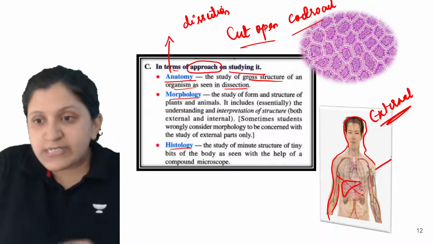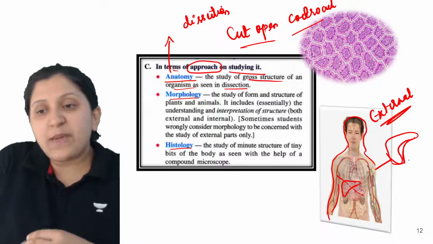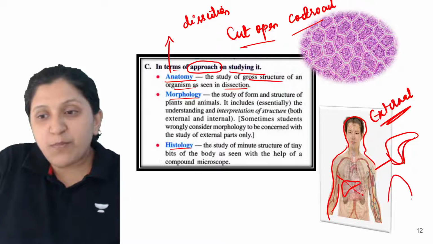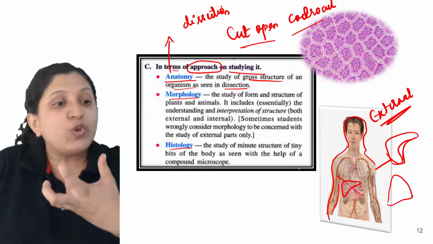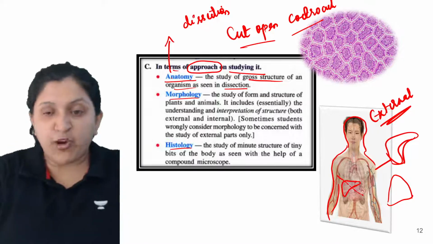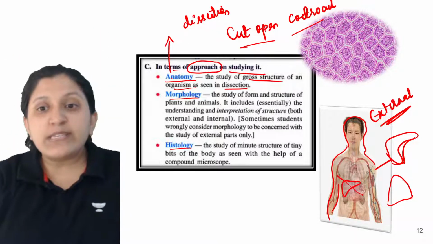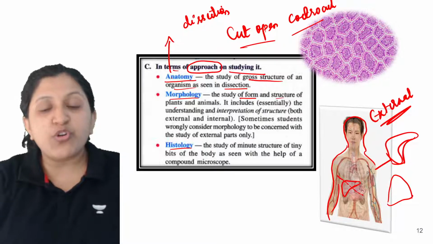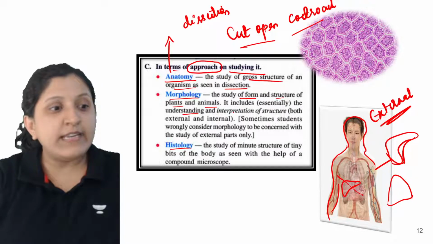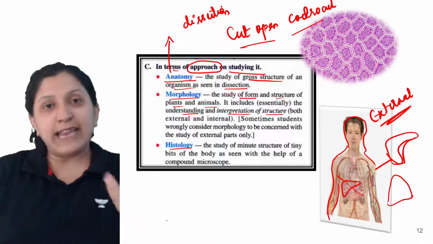Now what is the shape of this liver? And what is the shape of the lung? So you will be looking at internal organs also, but you are not dissecting in morphology. Just the external study is done. It is the study of form and structure of plants and animals, which mainly includes the understanding and interpretation of structure, both externally and internally.